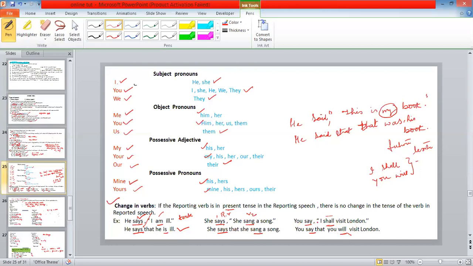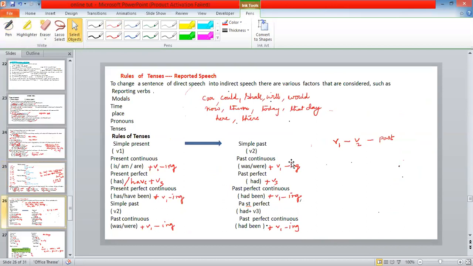So here you say, I shall visit London. You say that you, I changes to you. Okay, because already I told you, first person will refer to the subject outside the quotation. So it becomes you. You will, shall becomes will. You will visit London. Clear? Okay. Now we'll see the next rule. We shall go to tenses, right?